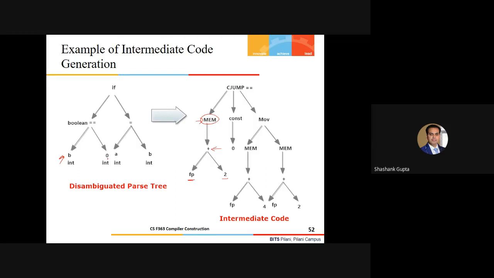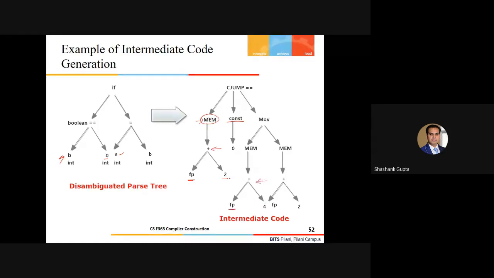Similarly, I have a constant 0. For that, I have the construct in the assembly language code, so I have just replaced it with 0 here. I have another identifier a. Again, let's say I'm storing it at an offset of 4 with respect to the frame pointer, and we just add these addresses.